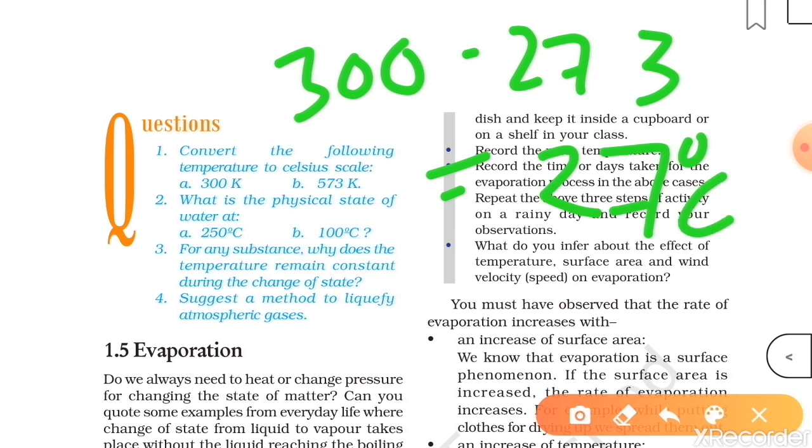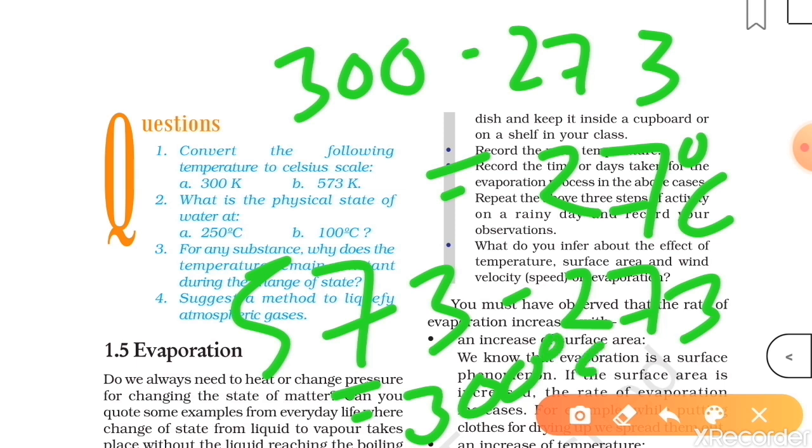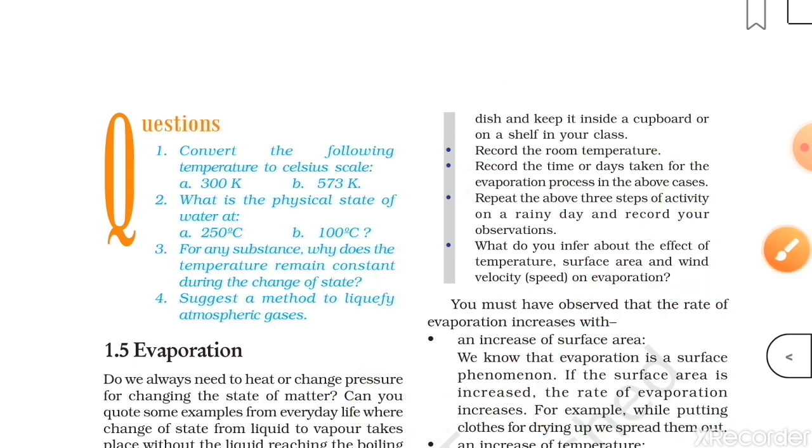Similarly, for 573 Kelvin, you will subtract 273 and you will get your answer 300 degrees Celsius. Next, what is the physical state of water at 250 degrees Celsius? At 250 degrees Celsius, water will be in gaseous state.